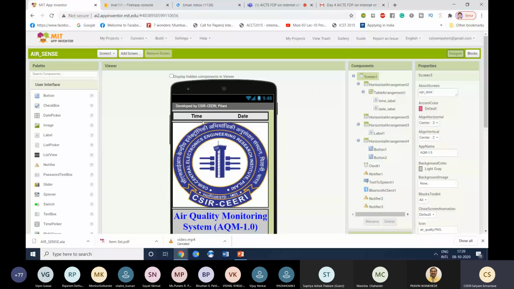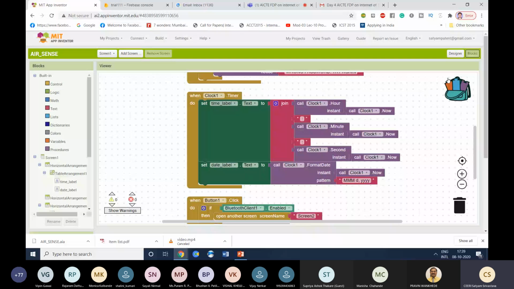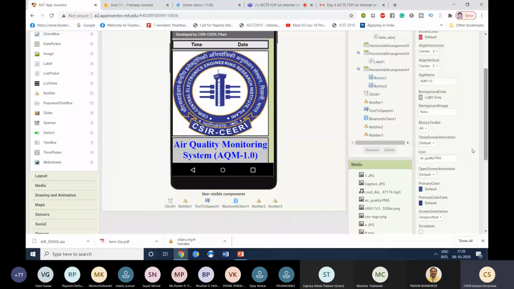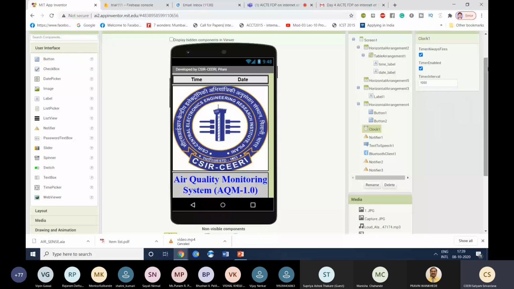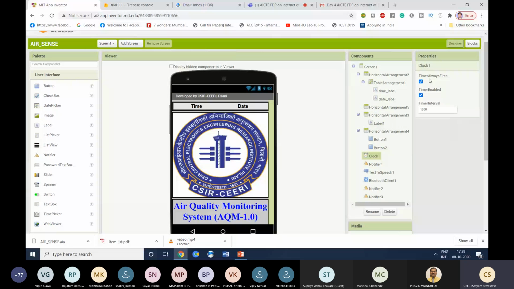Our screen also shows time and date, so for displaying time and date I have written this particular function. Clock 1 is basically a timer. Here you can see this is clock 1. If you click on this, you can set the timer value. Right now it is 1000 milliseconds, which means this timer will be called every 1 second. You can click on timer always fires and timer enabled.